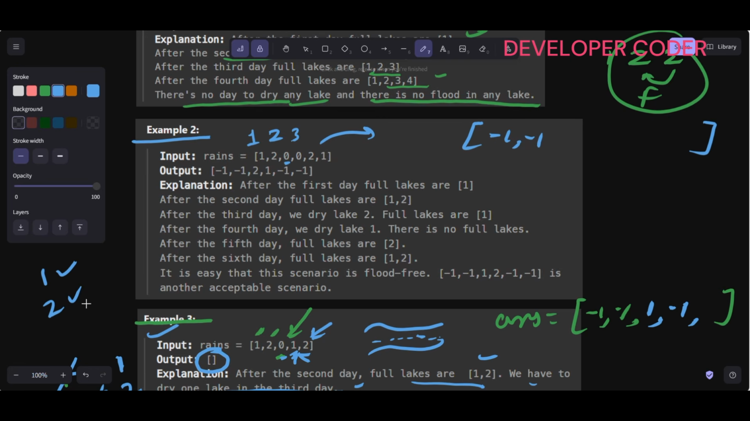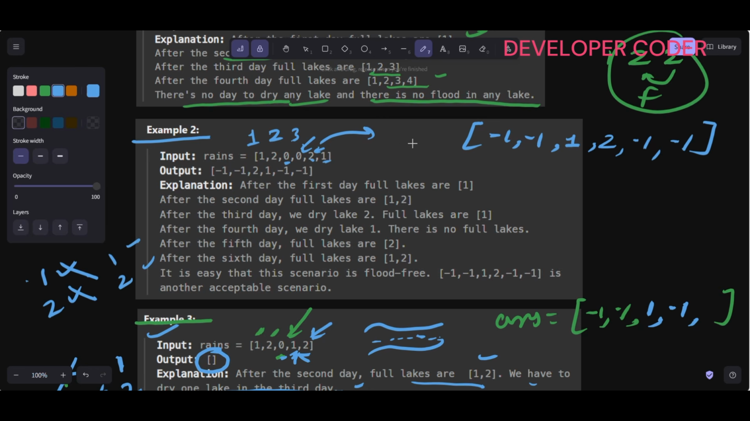So now let's say I remove the water from lake 1, so I can simply write 1 here, right? And here on this day it's again 0, right? So I can dry another lake, so let's dry the lake 2. So here I'm writing 2 here. Now here again there is water on lake 2, so I'm going to write -1. Lake 2 is empty, right? And lake 1 is also empty, so again I am writing -1, and again 1 and 2 is full, right?